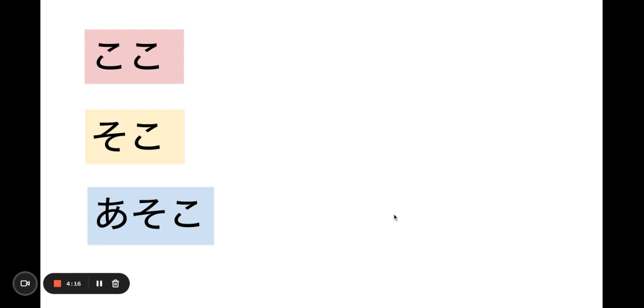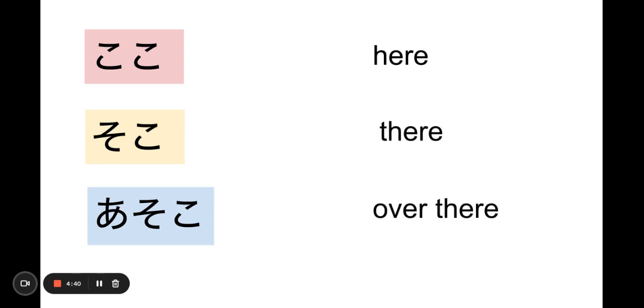Okay, now this is another important set of words. ここ、そこ、あそこ. We call these words こそど, including どこ. But for now, let's just remember ここ、そこ、あそこ. ここ means here. そこ means there. あそこ means over there. So this is like the distance: the closest is ここ, a little bit far away is そこ, further away is あそこ.